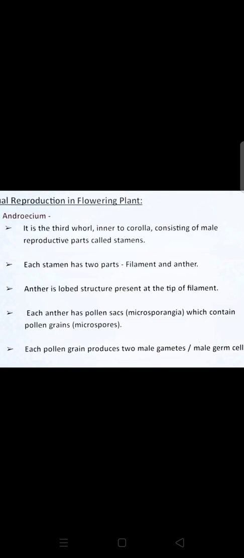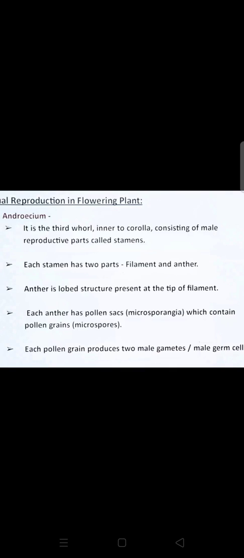So students, now comes the essential part of the flowering plant, or the essential part of the flower, which is called the androecium, also called the stamen. And the stamen is composed of 2-3 things.